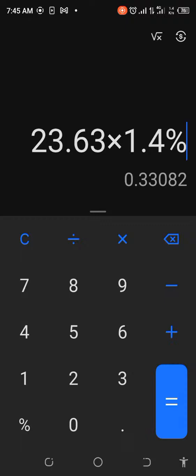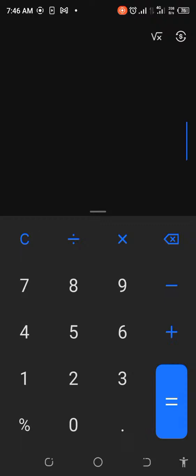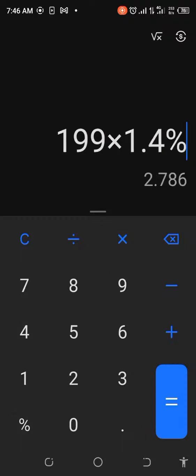Okay, so on the one side, this is a very good and profitable arbitrage opportunity, right? Even if, for instance, we were using like probably $200, don't forget that the transfer fee will still be the same. Imagine just you having $200 and you just remove 28 cents. Okay, you remove 30 cents max. Okay, max, you remove $1. What are we talking about? So let's assume that you had $199. What would that be times 1.4%? Right? That would be what? Let's even say you had 199 times 1.4%. You'll make at least almost $3 on this, right? So it's not bad, I mean, this is a good profitable trade.